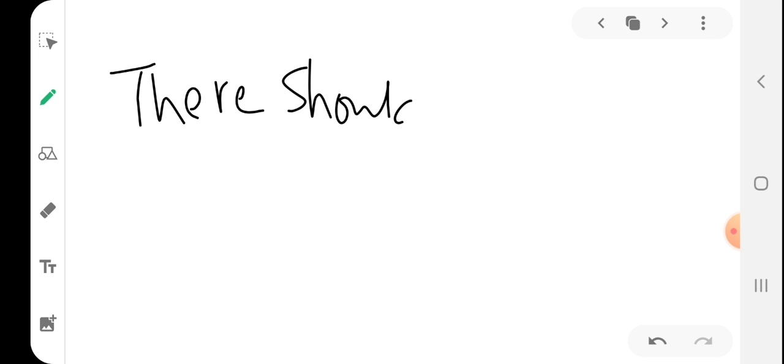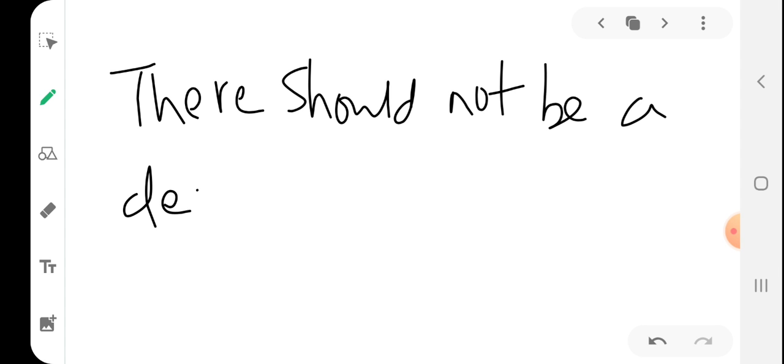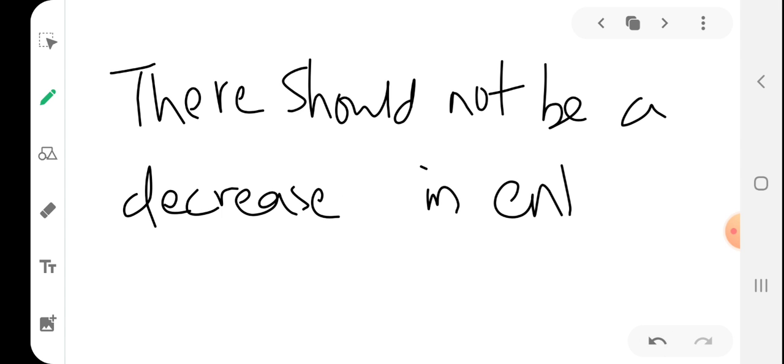There should not be a decrease in entropy after that limiting value.